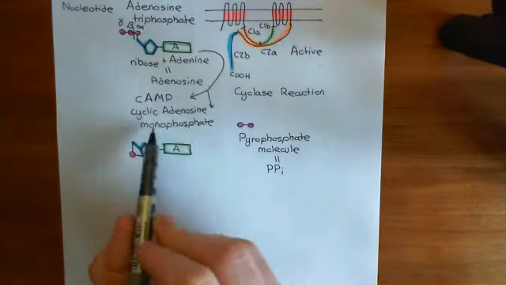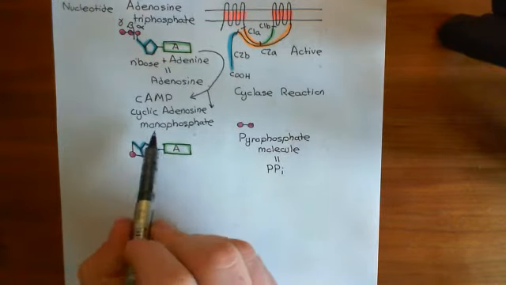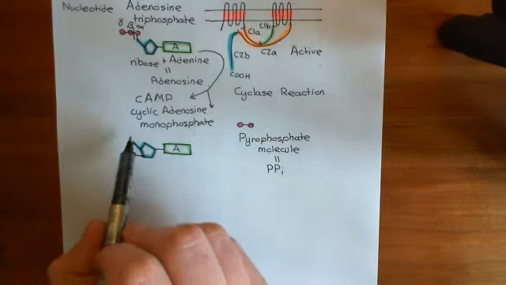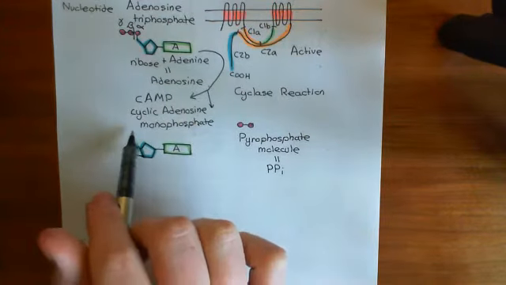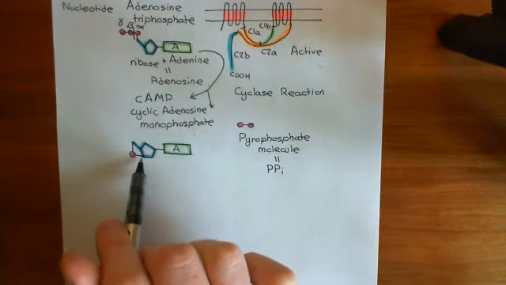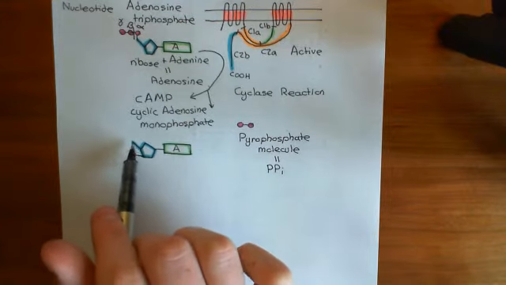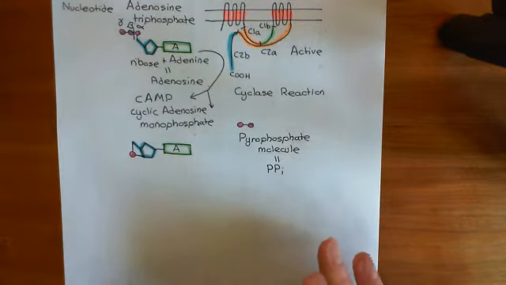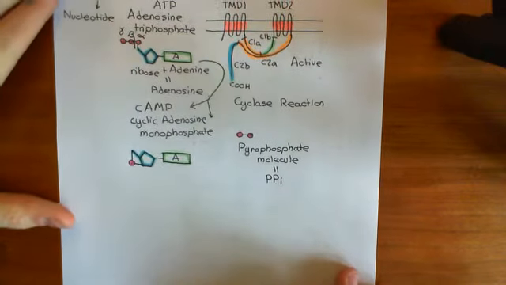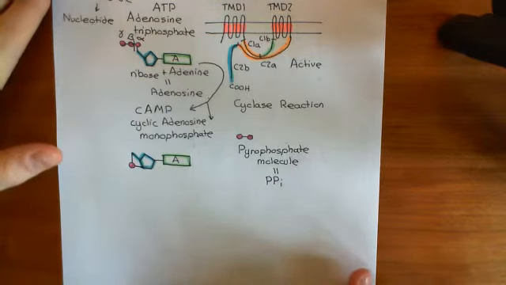It's still adenosine monophosphate because we have a single phosphate group coming off adenosine, but a normal adenosine monophosphate would not have this bond here, it would just have a single phosphate group coming off up here. We've bound it to the third carbon's alcohol group and therefore created this extra cycle within the structure, and that's why this is called cyclic adenosine monophosphate. So adenylyl cyclase enzymes, once activated, produce cyclic AMP.